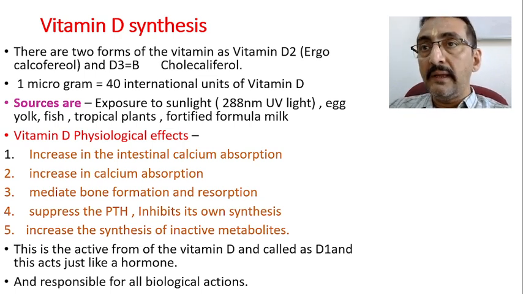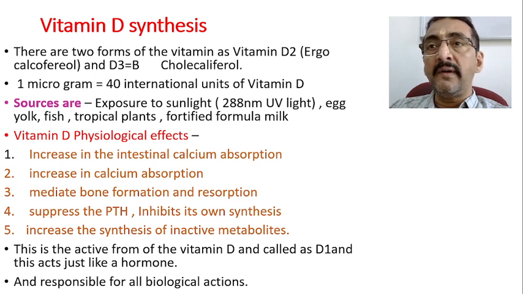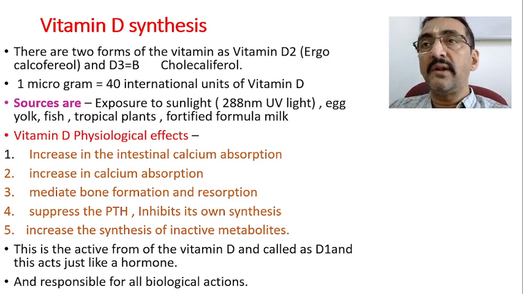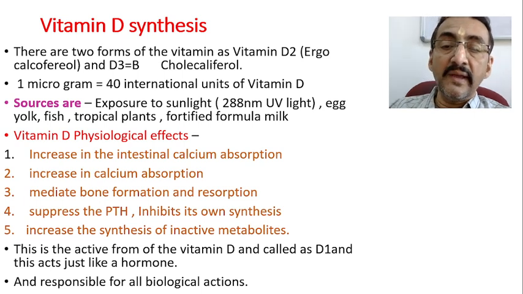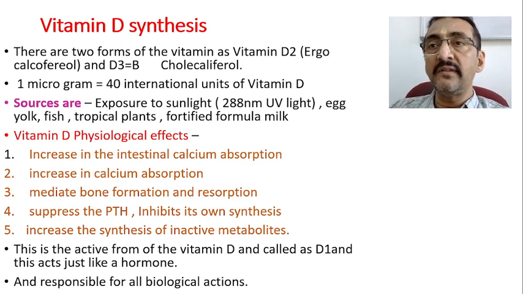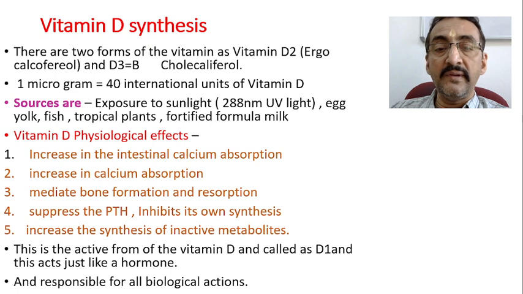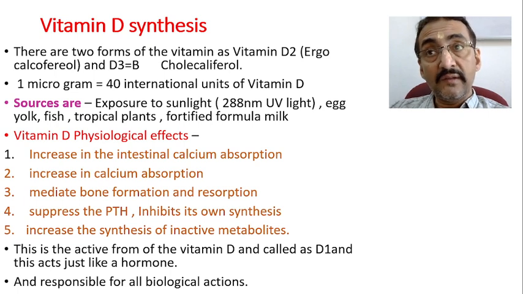Similarly, vitamin D, whenever needed, will suppress the PTH, and whenever needed, it will stimulate the production of PTH, parathyroid hormone, which is very important to maintain calcium in dynamic equilibrium. It also increases the synthesis of inactive metabolites. So this is the active form of vitamin D, which is doing all these functions.